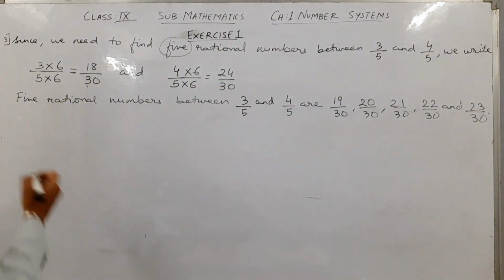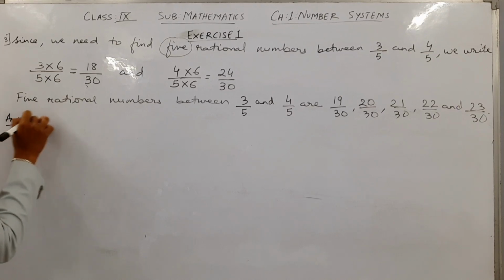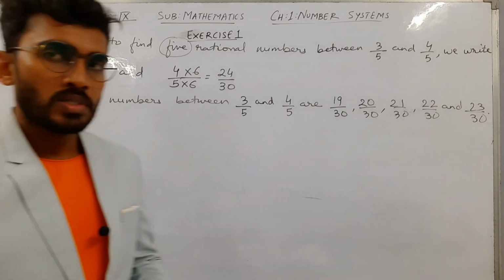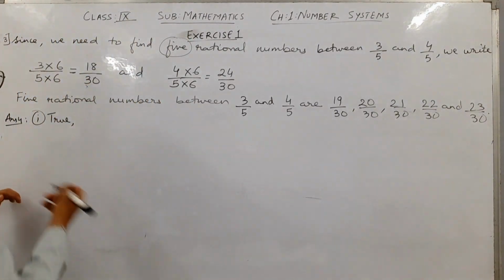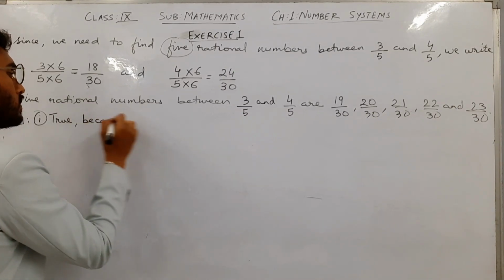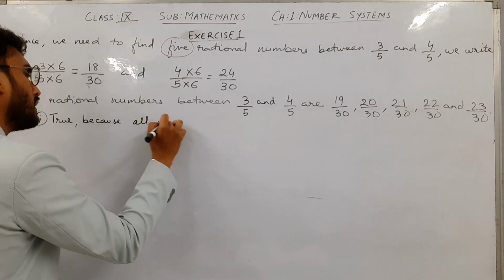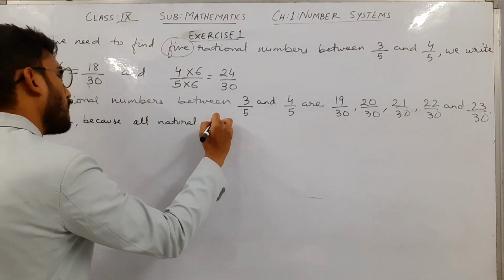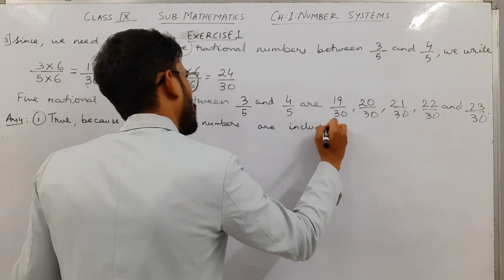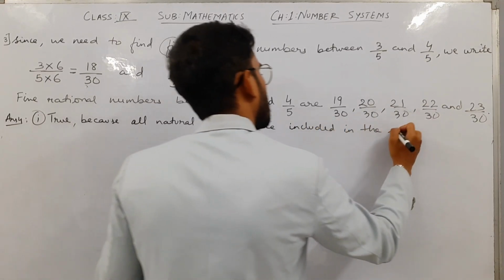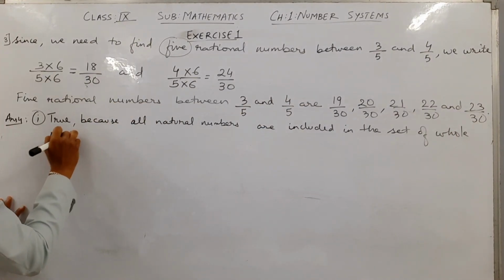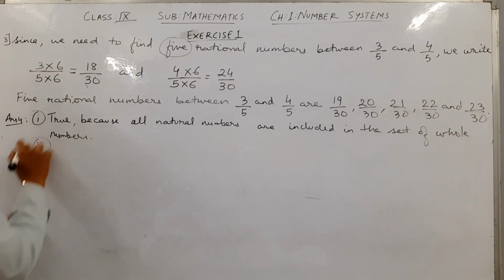So yes, the answer for the first statement is true, because all natural numbers are obviously whole numbers, because all natural numbers are included in the set of whole numbers. Okay, let's go for the second question.